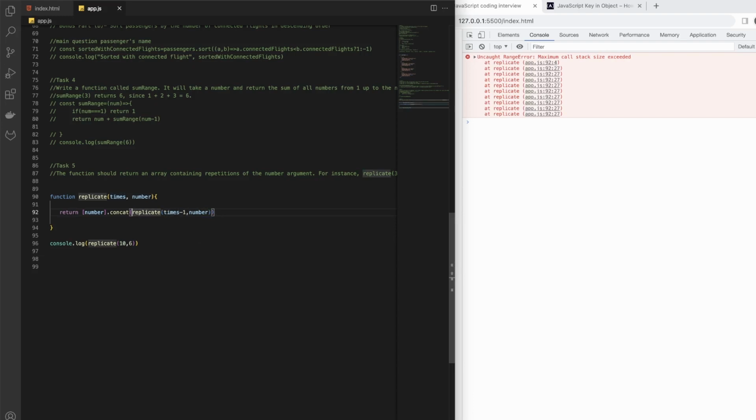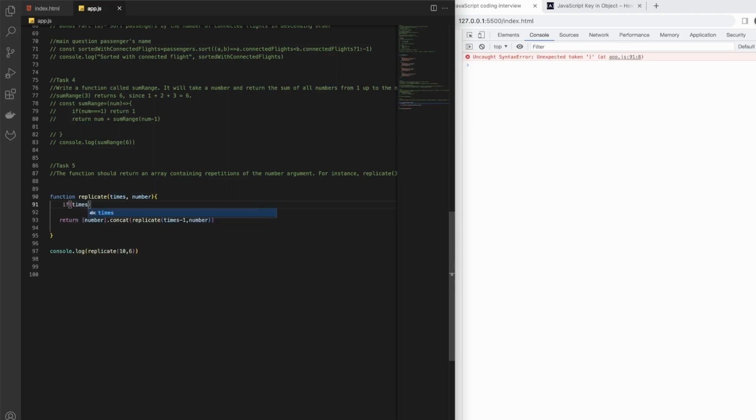Okay, so this is replicate. Oh yeah, and then I'm calling this replicate function, and then this time I want to decrease the times by 1, but however the number should be same, and then that way it should keep on adding here. However, we are getting some problem here, and I'm assuming that problem can be fixed with something here. So if times is, because it keeps on minusing, so at some point it goes in the negative. So here I think we need to check return.